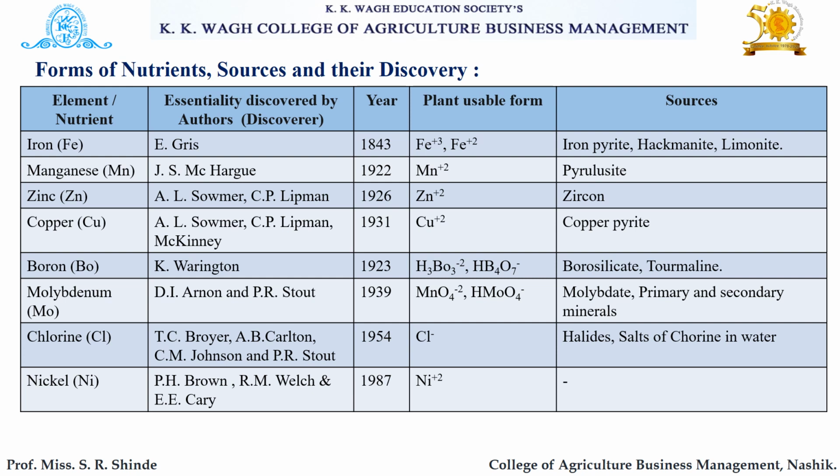For example, let's see one nutrient among these. Iron was discovered in 1843 by E. Gries. Its plant usable forms are Fe3+ and Fe2+, and we get iron from iron pyrite, hackmanite and limonite. Likewise all the nutrients with their details are given here.